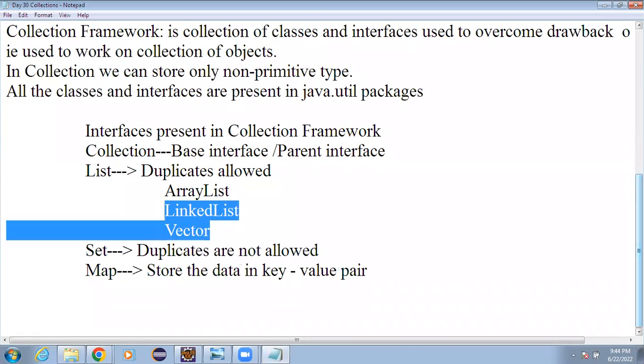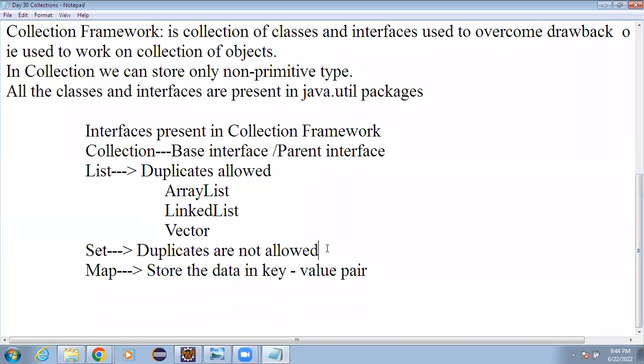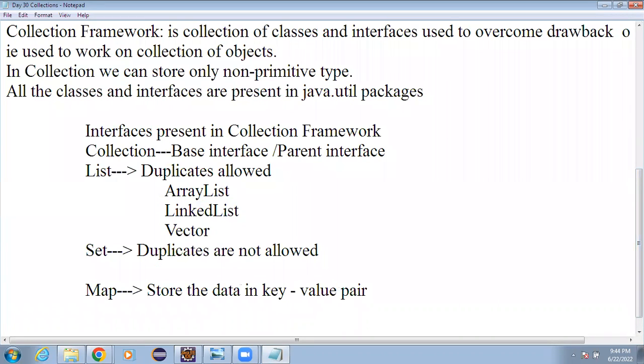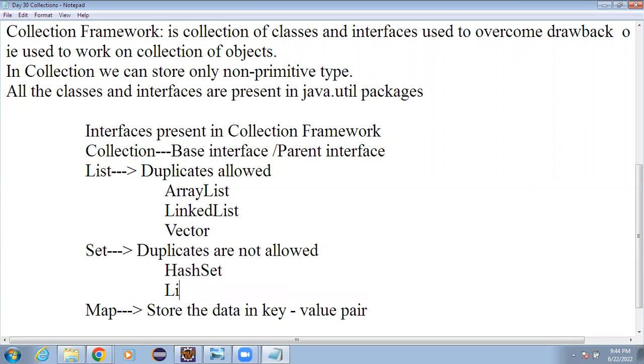In exactly the same way, if I go to the Set, this Set has various classes. For example, we have the HashSet and there is another one, the LinkedHashSet. So these are the two classes, HashSet and LinkedHashSet, both used to implement a set.